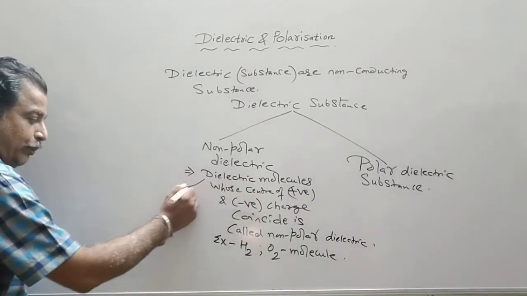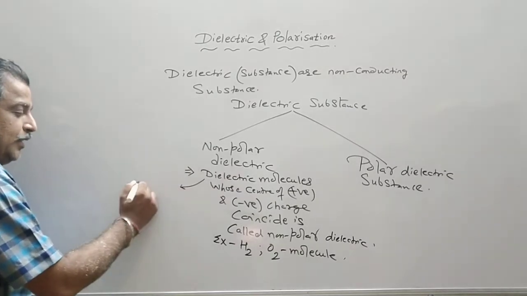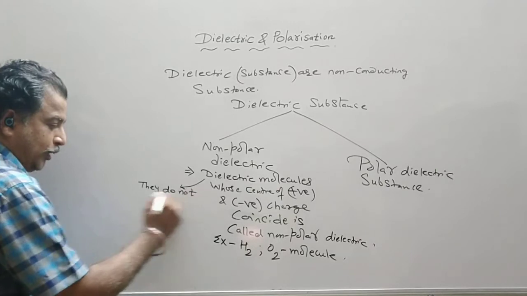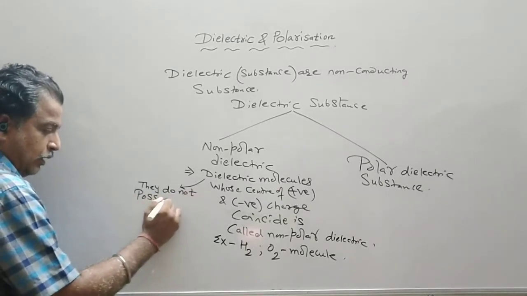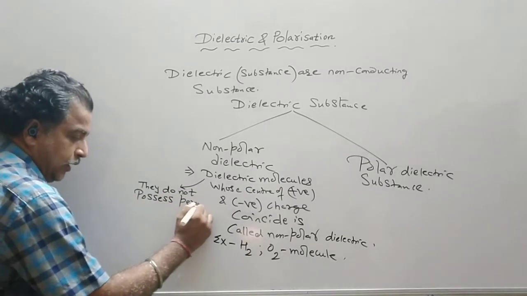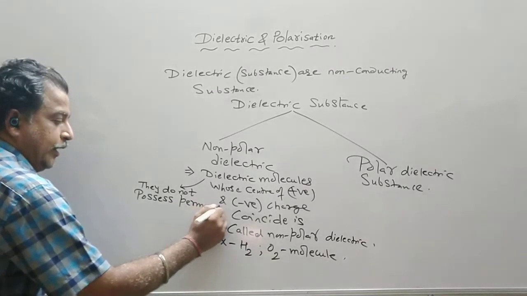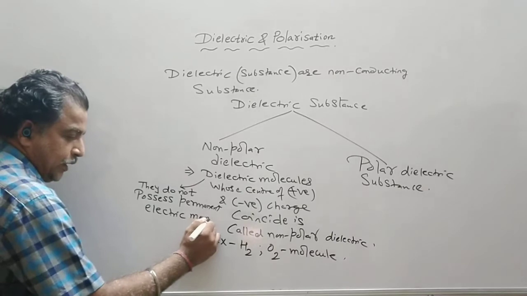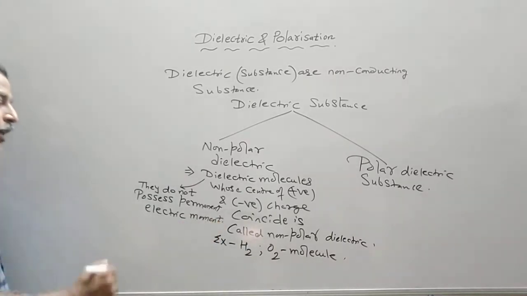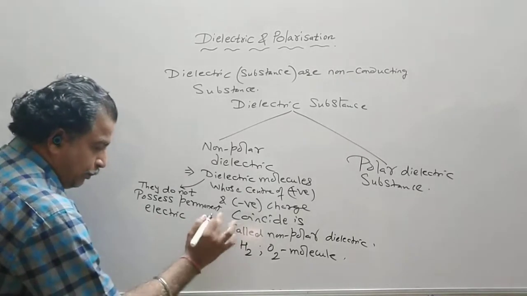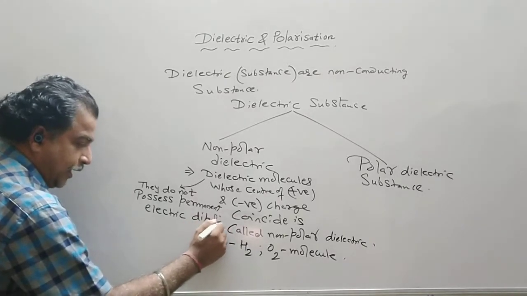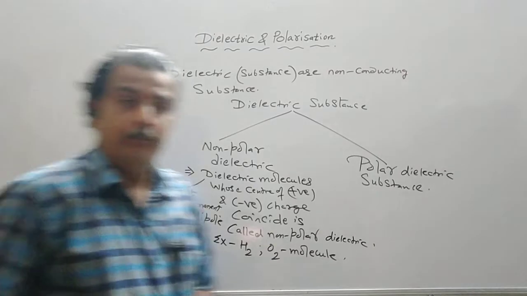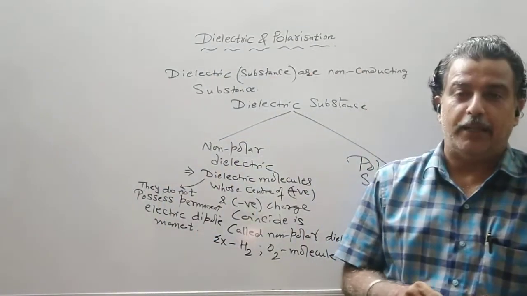The other property of such substances is that they do not possess a permanent electric dipole moment. Means they may possess a temporary dipole moment.